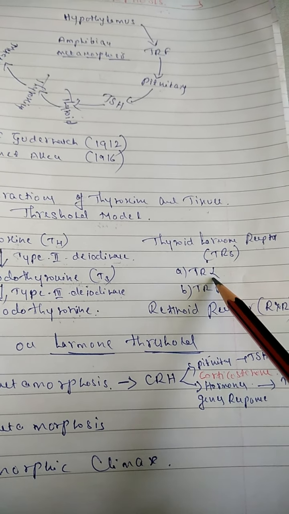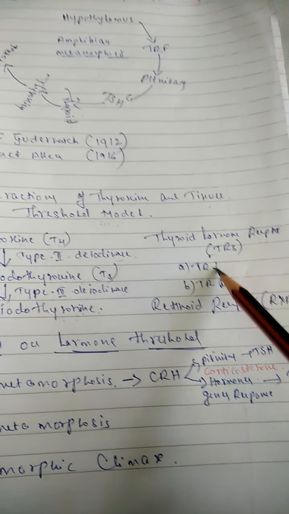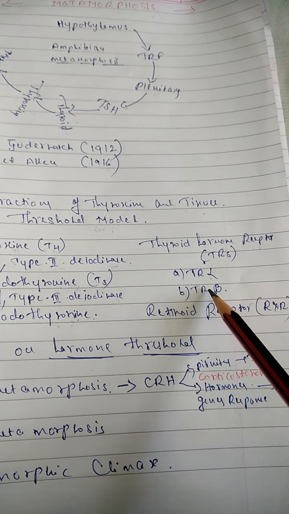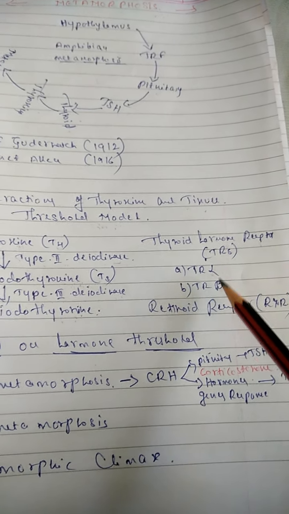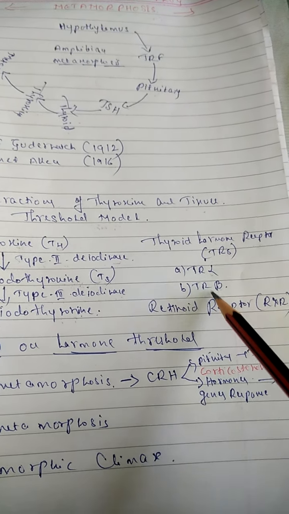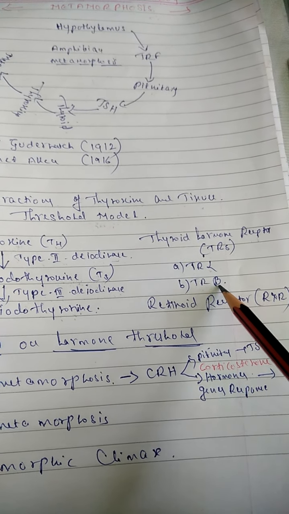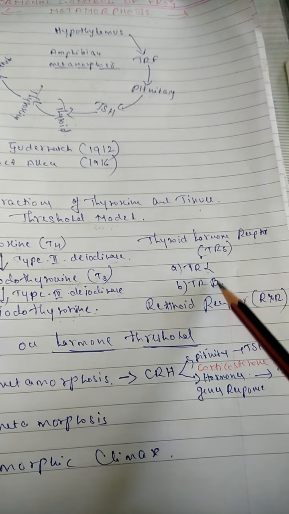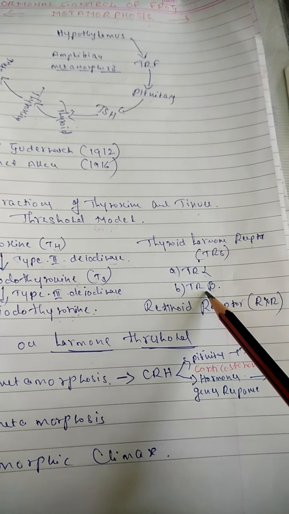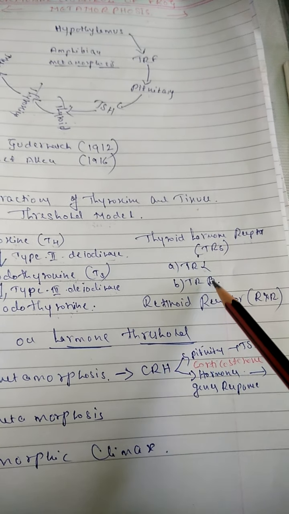Thyroid hormone receptor alpha is present before the development of the thyroid gland. Thyroid hormone receptor beta develops after the development of the thyroid gland. The best example is frog metamorphosis, where the progressive changes take place in the presence of thyroid hormone receptor beta.